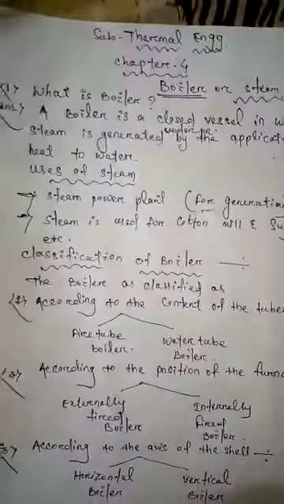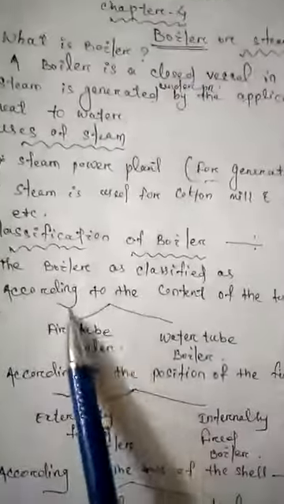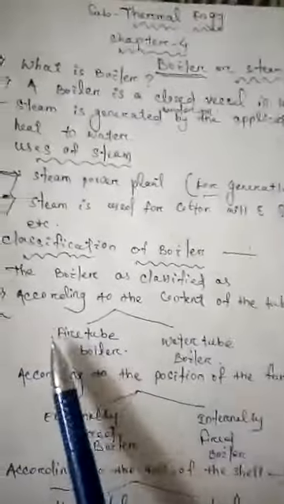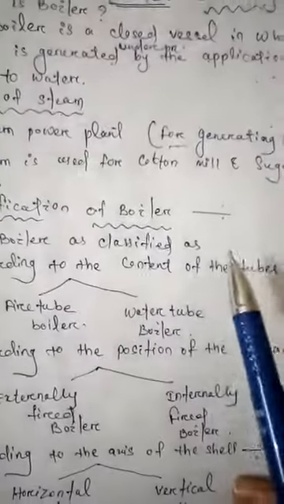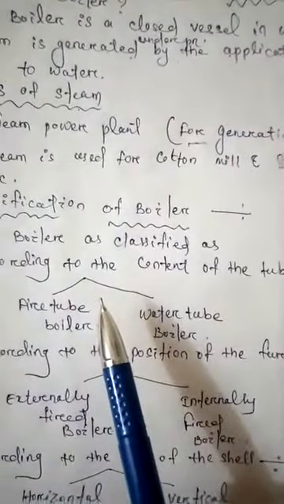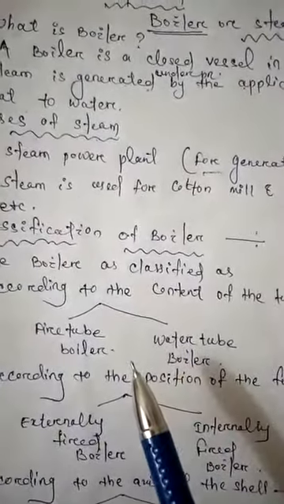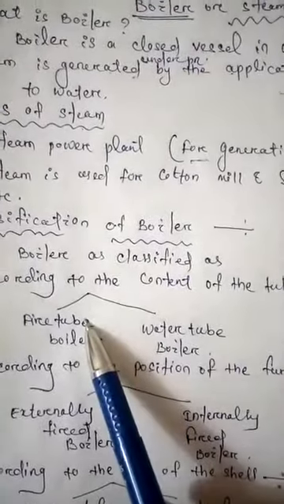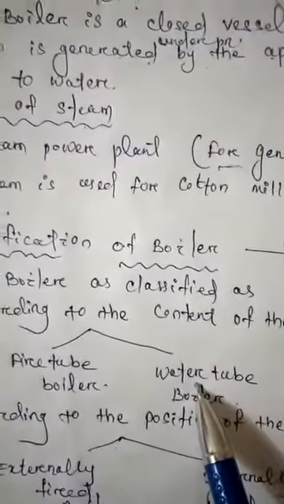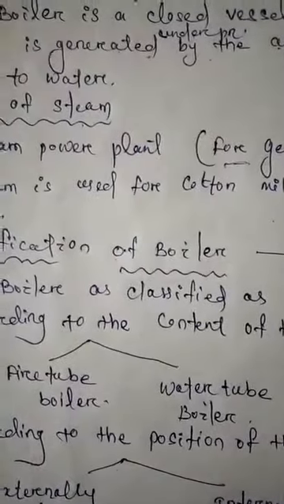Then next we discuss classification of boilers. Boilers are classified, first, according to the contents of the tubes. Generally two types of tubes are used in a boiler. One is the fire tube boiler, the other is the water tube boiler.